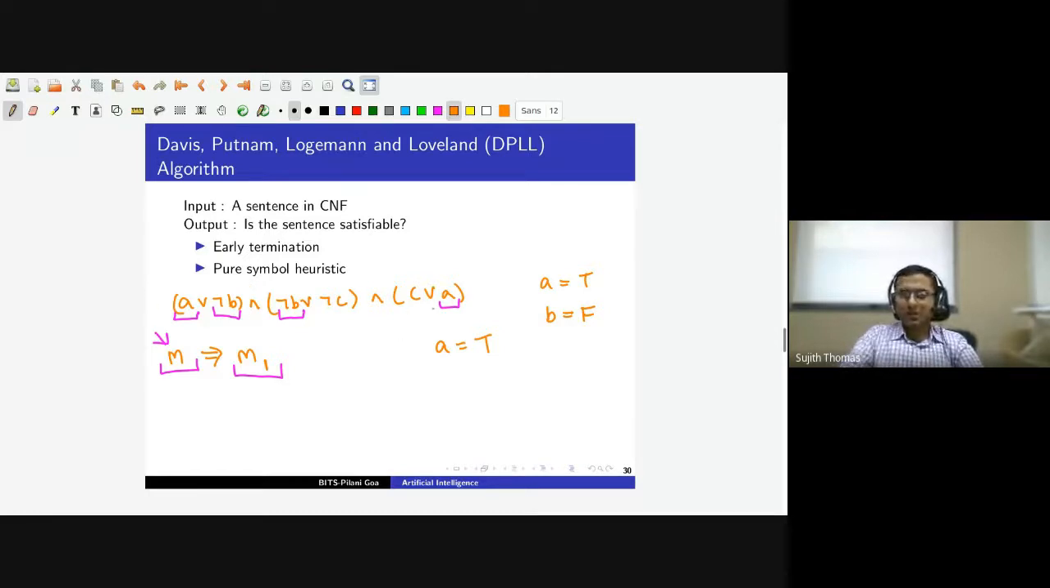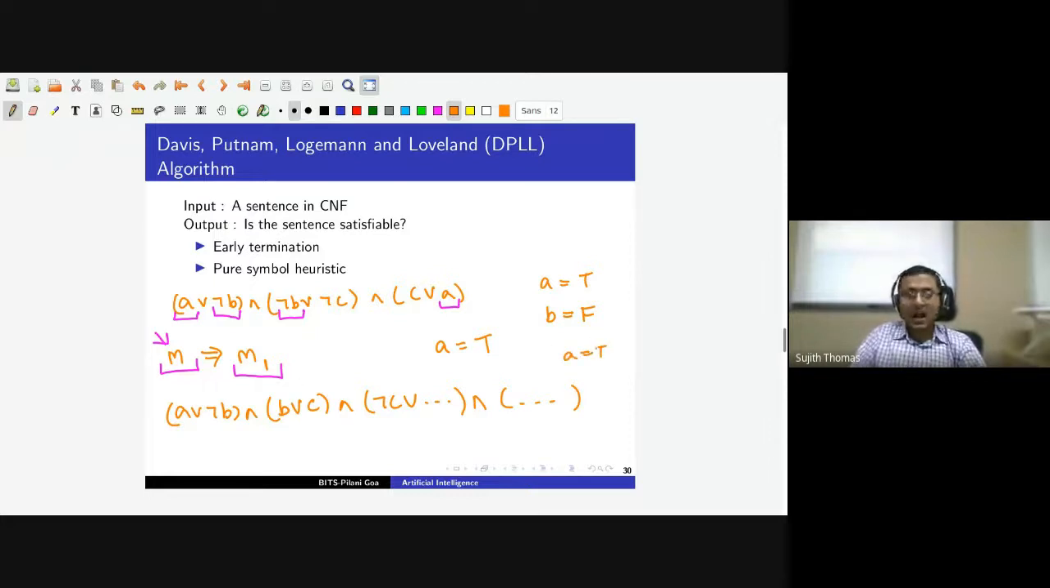So it may seem that the pure symbol can be found only at level 0, but a pure symbol can also be found after we make a few assignments. For example, suppose we have A or not B, and B or C, and not C or some other literals. So initially, not B is not a pure symbol. Let us say A is a pure symbol. So A is a pure symbol, and we will assign A is equal to true.